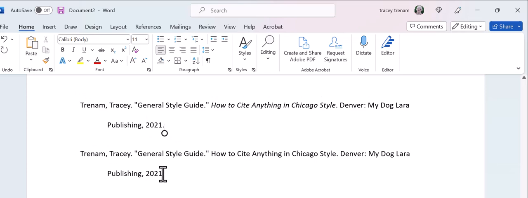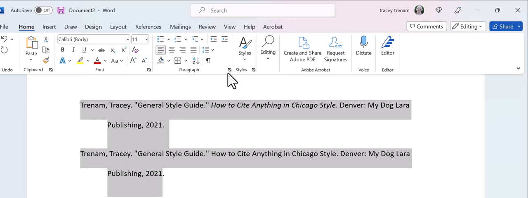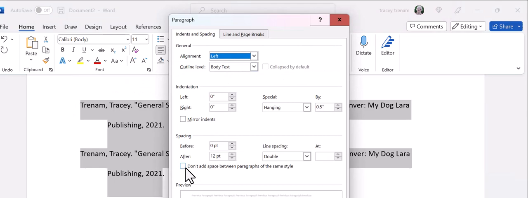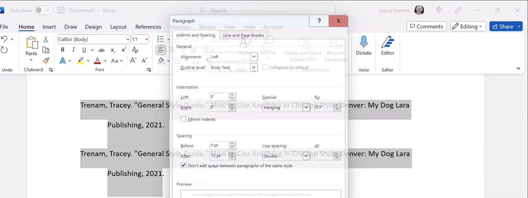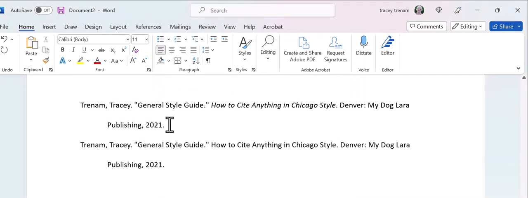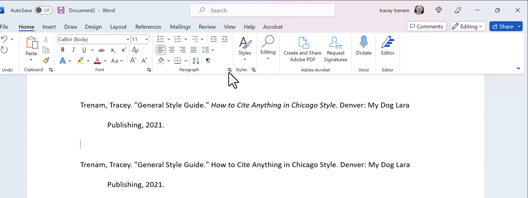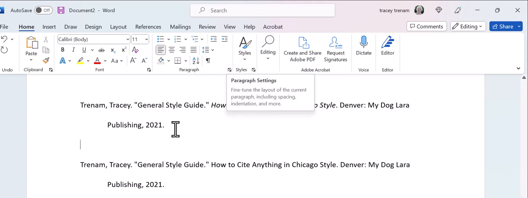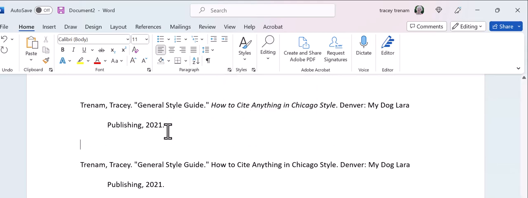So you can do it this way, or you can do double space and don't add extra space, in which case you'd have to go through this and manually add an extra space, but you added too much space when you double space. You only want a single space.